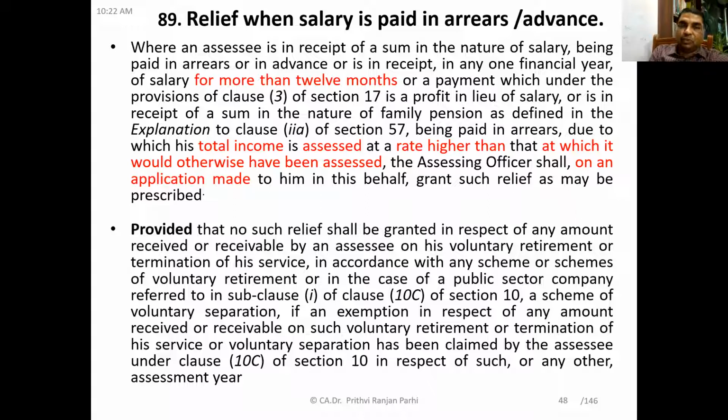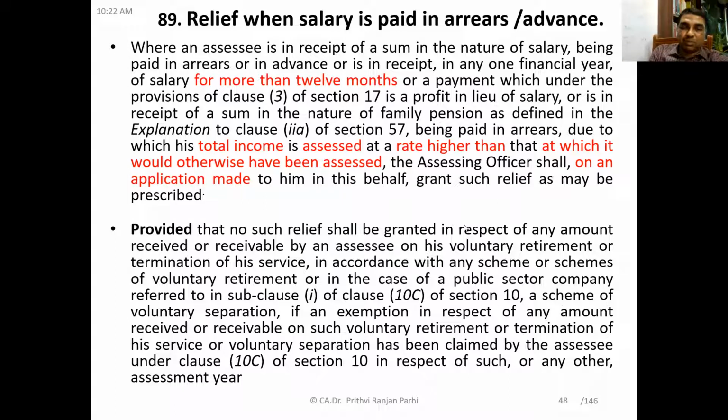No such relief shall be granted in respect of any amount received or receivable by an assessee on his voluntary retirement or termination of service in accordance with any scheme of voluntary retirement, or in the case of a public sector company, refer to clause (10C) of section 10.